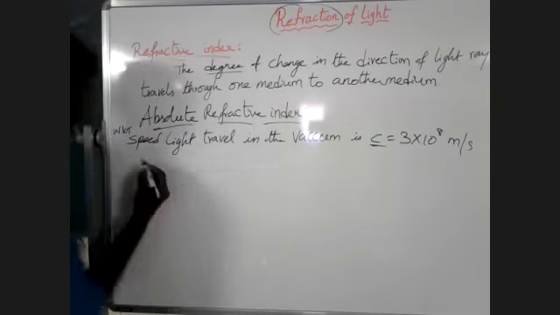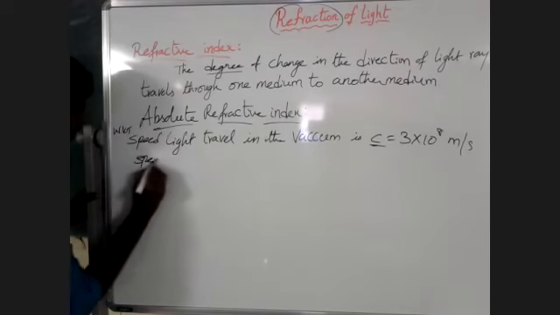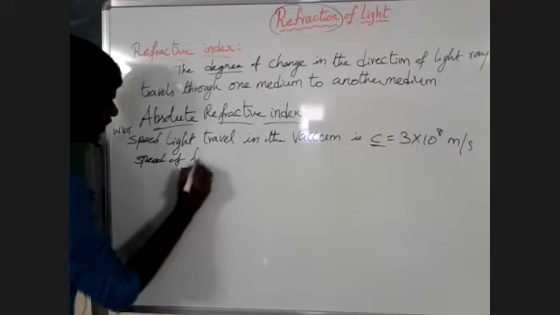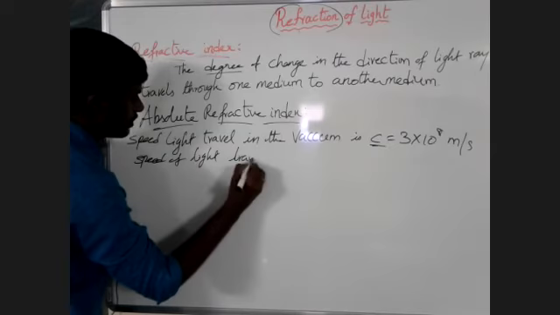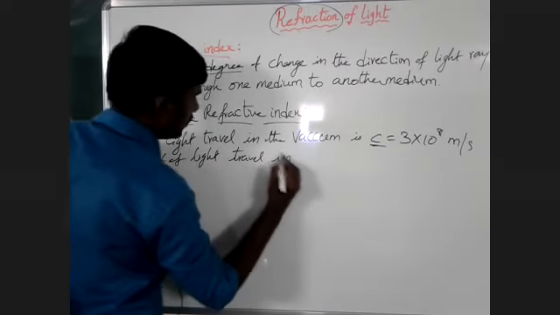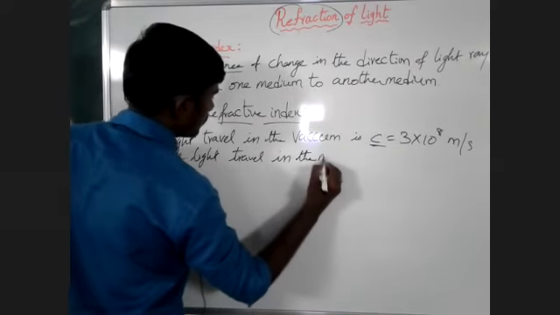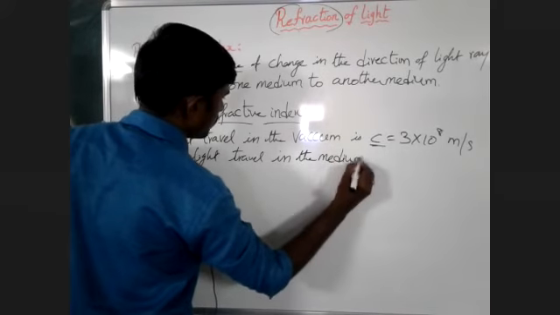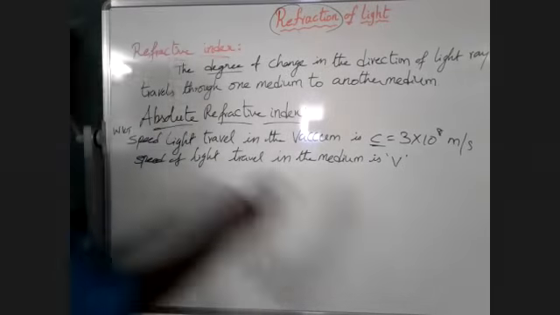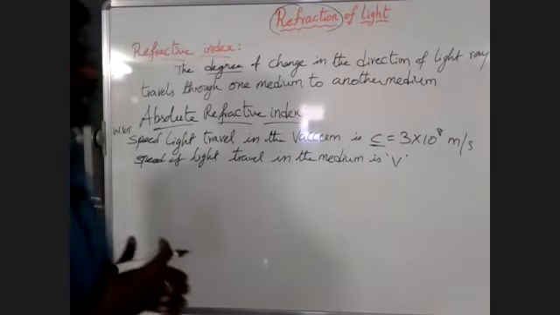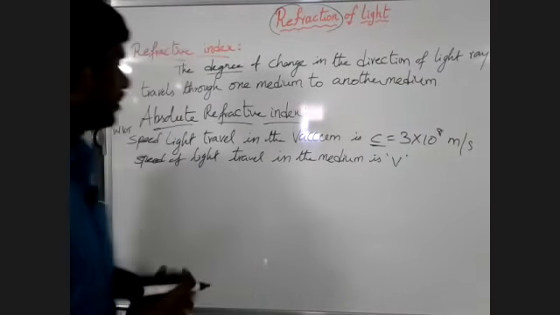Now let us consider the speed of light travel in the medium is V. Then what is the refractive index?